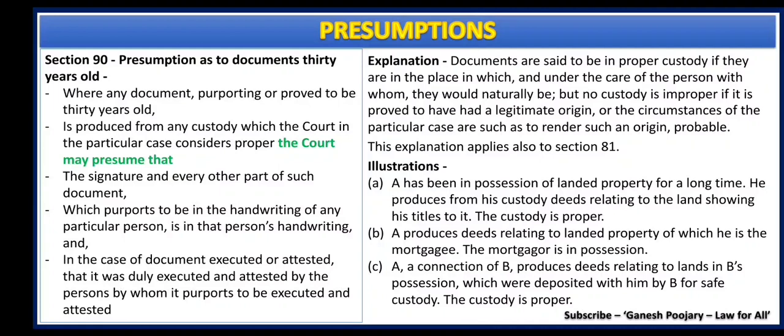Here A has the documents in possession and it was with him for more than 30 years, and by showing such custody deeds, he can prove that he has the title to it. Now, such custody is proper, however, the court may presume that as a genuine document or not. It is up to the court. That discretion is available to the court under section 90.